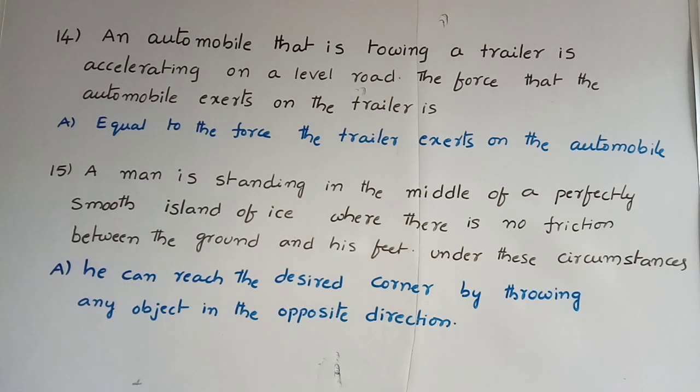Next, the 15th one. A man is standing in the middle of a perfectly smooth island of ice where there is no friction between the ground and his feet. Under these circumstances, he can reach the desired corner by throwing any object in the direction opposite to that corner. According to conservation of momentum, he can reach the corner.